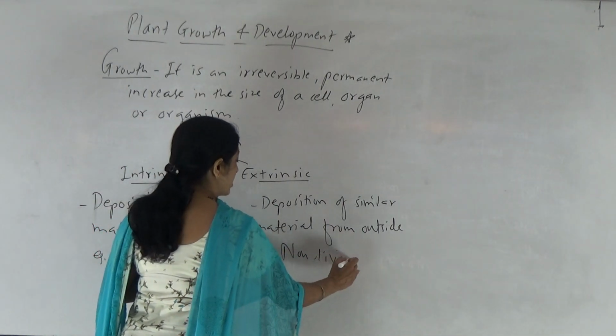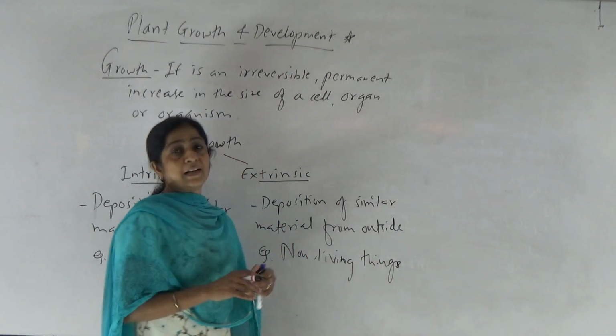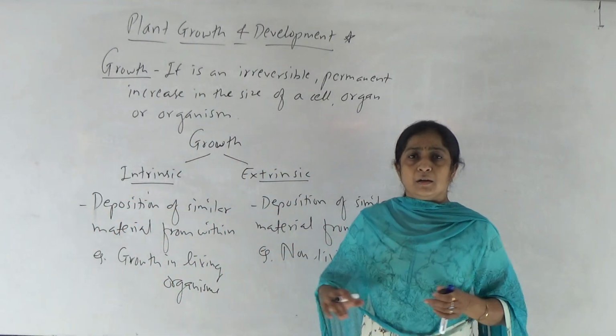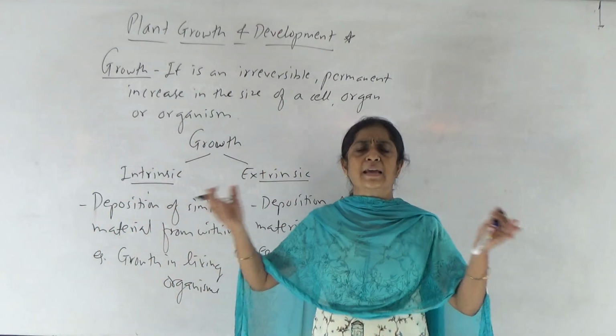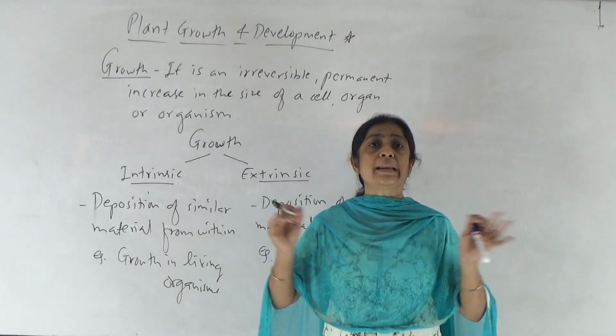Non-living things means which things? For example, the rocks present at the bottom of the ocean, due to continuous deposition of calcareous material, the mass of that rock increases.